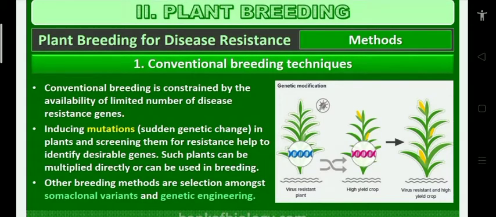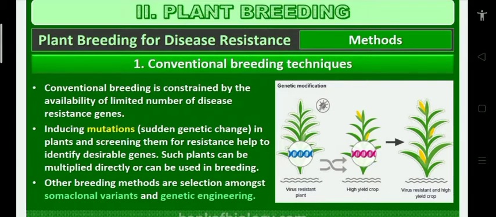Conventional breeding techniques, we are discussing this one. Conventional breeding is constrained by the availability of a limited number of disease resistant genes. If genes are not available, what to do, sir? That is done by mutations. Mutation means, as we know very well, sudden changes in DNA. When we induce mutations in crops, there are changes in DNA, changes in genotype, changes in phenotype character to resist particular diseases.